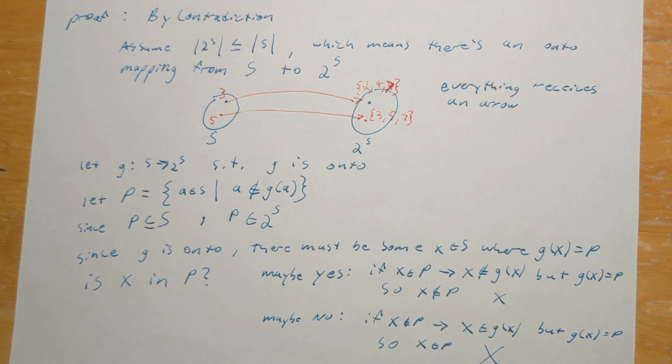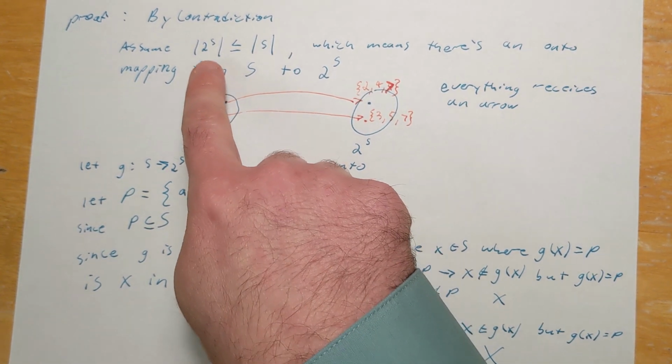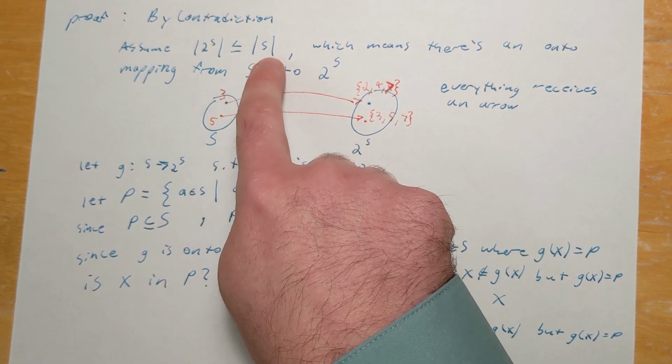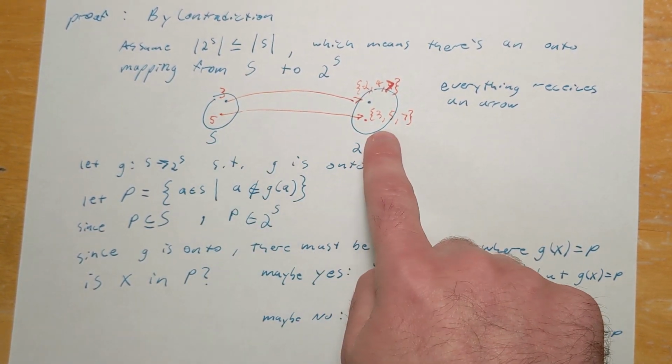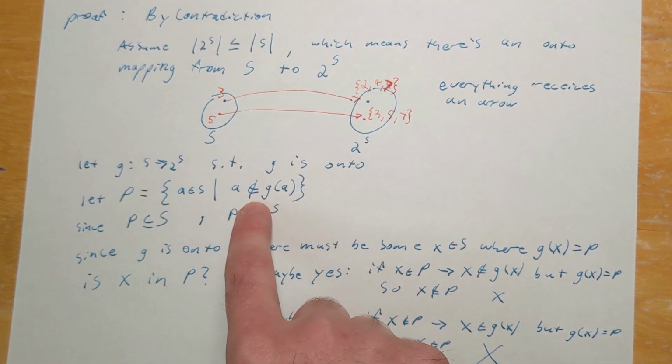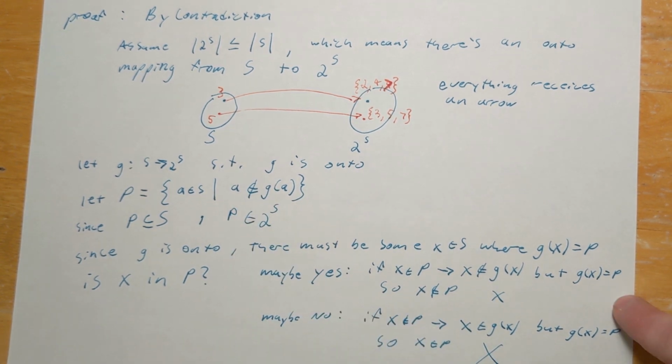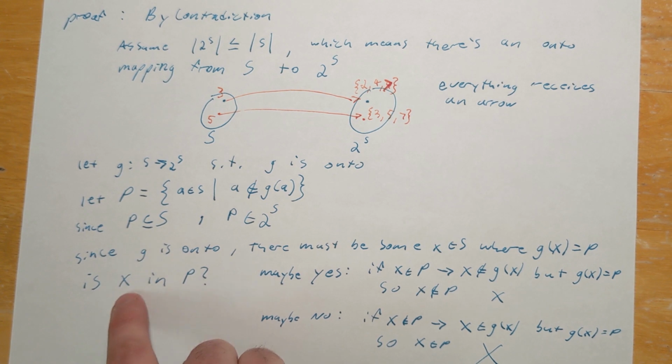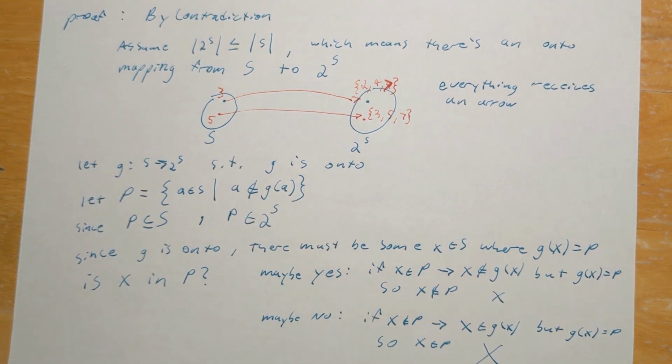So what we see here is that if it was the case that the power set of S was smaller than S, or the same size as S, then we'd be able to find this surjective mapping. But when we look at this surjective mapping, we could use it to construct this set P that was impossible, because P couldn't have anything mapping to it. So what this proof shows us is that it's impossible for us to ever have a surjective mapping from S to the power set of S, allowing us to conclude that the power set of S must be strictly larger than the set S, even if S was an infinite set.